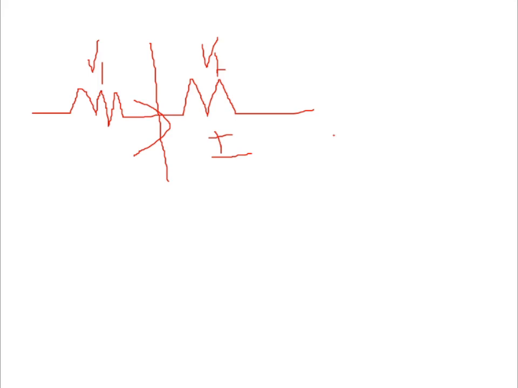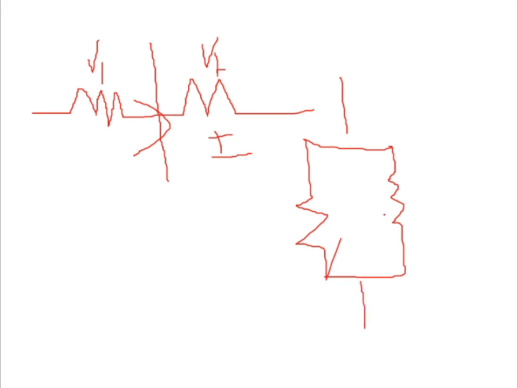Now we go for parallel. When you go for parallel, both the elements are connected to the same resistor.